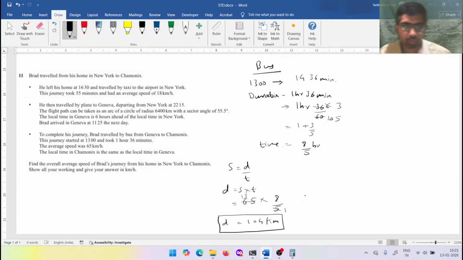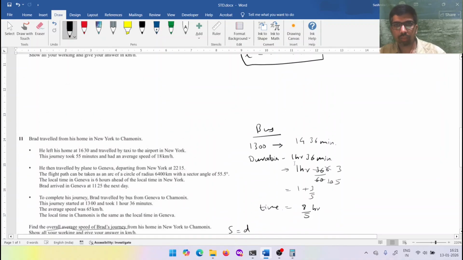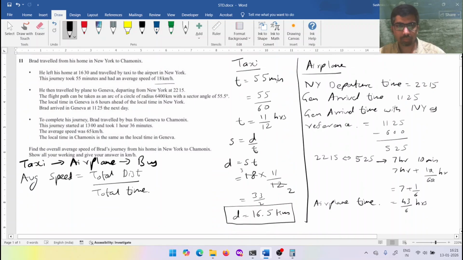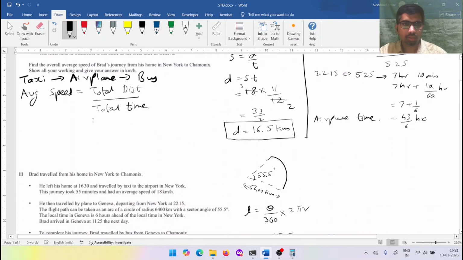So coming back to the main question, we have to find the overall average speed of Brad's journey. Come back to the main formula over here at the top. Average speed is total distance upon total time. First we'll find the total distance.